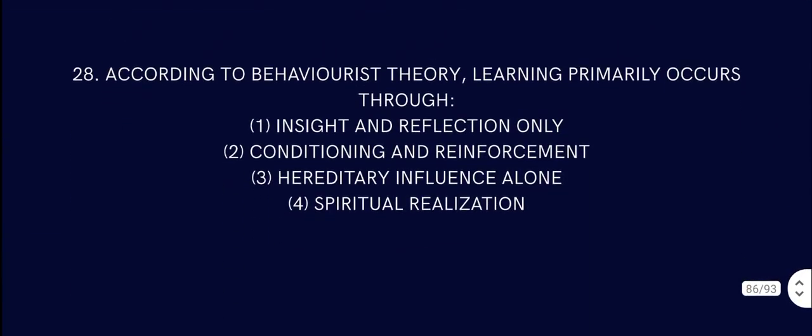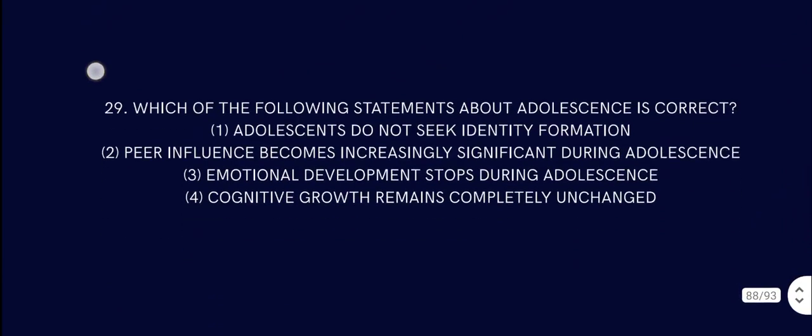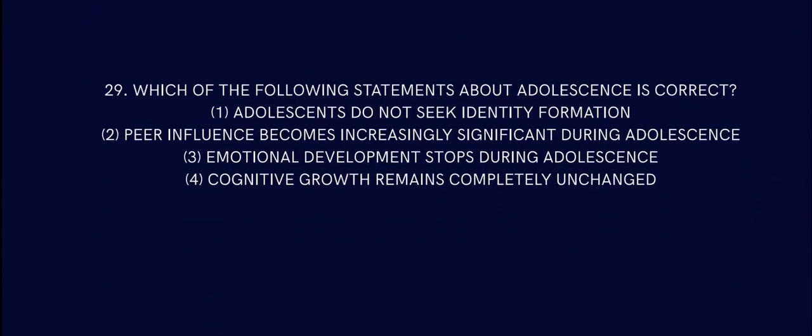Question number 28. According to behaviorist theory, learning primarily occurs through insight and reflection, conditioning and reinforcement, heredity and influence alone, or spiritual realization. So behaviorist theory is about behavior, like conditioning. You condition a behavior and reinforcement, the B.F. Skinner thing. So the answer is conditioning and reinforcement. B.F. Skinner, we will read that in the next class.